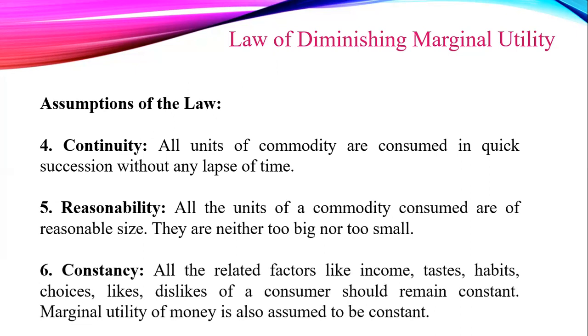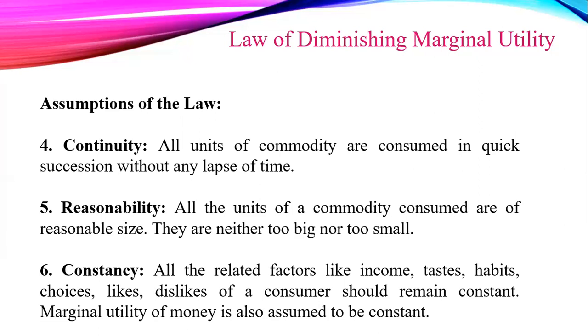All the related factors like income, taste, habits, choices, likes, dislikes of a consumer should remain constant. Marginal utility of money is also assumed to be constant. The law of DMU assumes that marginal utility of money income remains constant throughout the period of consumption of a particular commodity.